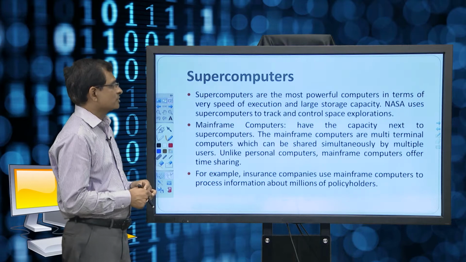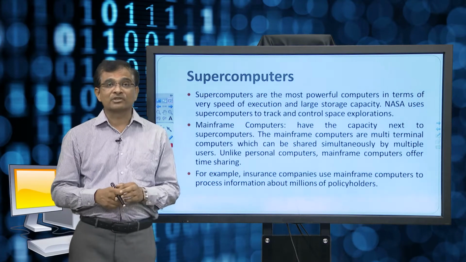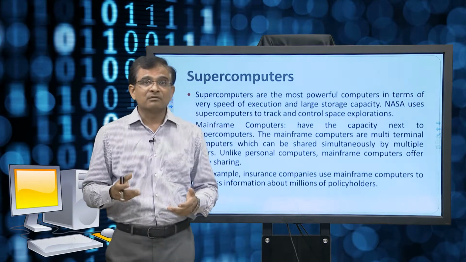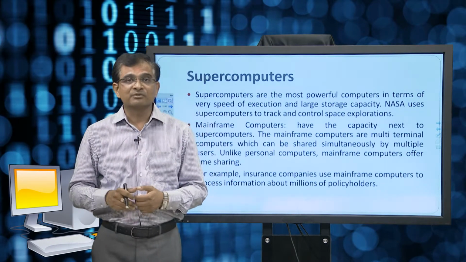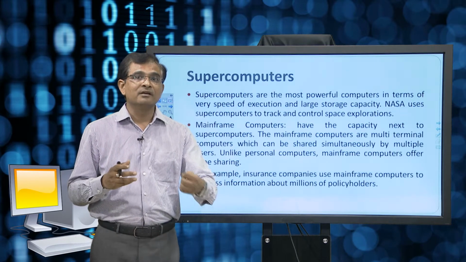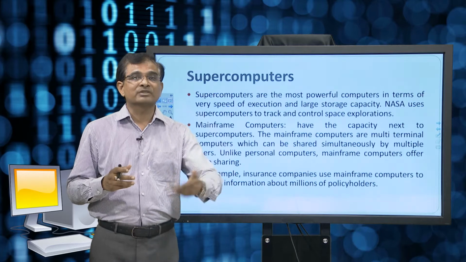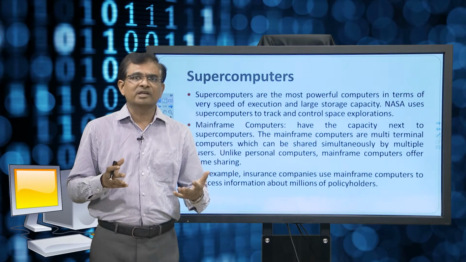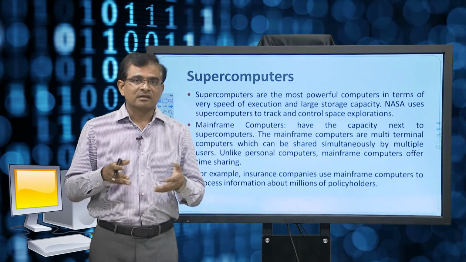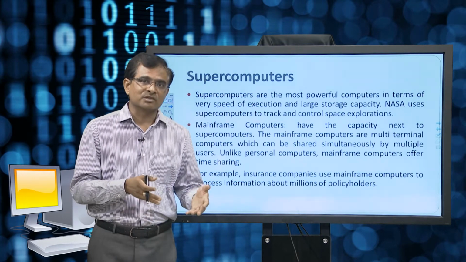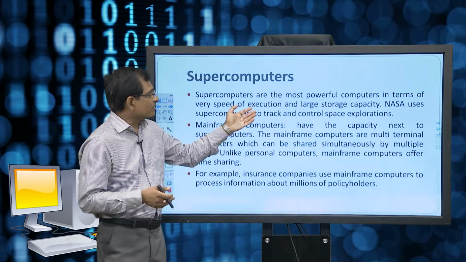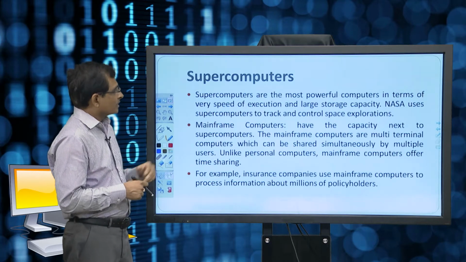NASA uses supercomputers to track and control space exploration. When we have satellite data to process, or to collect information from space, we need to send a robot, and once the synchronization is done, data would be downloaded and stored into the storage device. Then the processing starts, and when a lot of data is made available every second from the satellite, through the radar systems to the supercomputer earth stations, this data has to be processed. That is why it requires the usage of supercomputers.